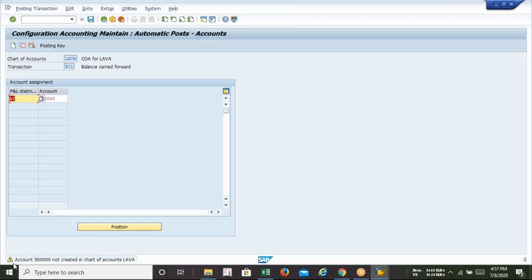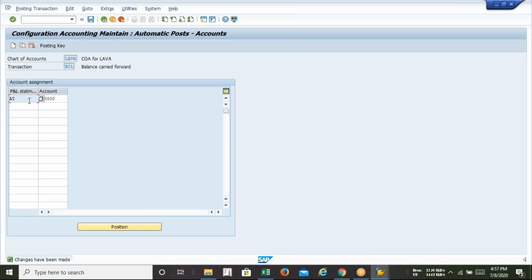Guys, whenever you get a warning message in SAP, do not panic. To ignore this warning message, press enter. So the warning message will be ignored. And then, what is the AY that we have written? AY is simply a character. You can choose any 2 alpha or alphanumeric characters: AY, BY, 1, 2, 3, 4, something like that.